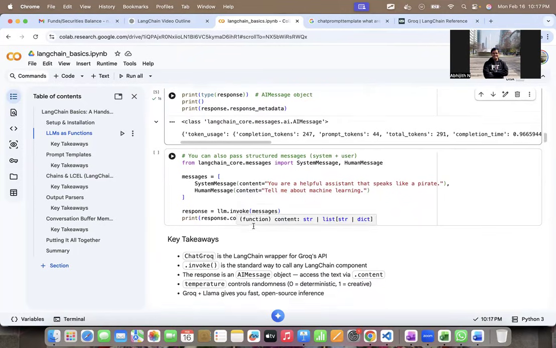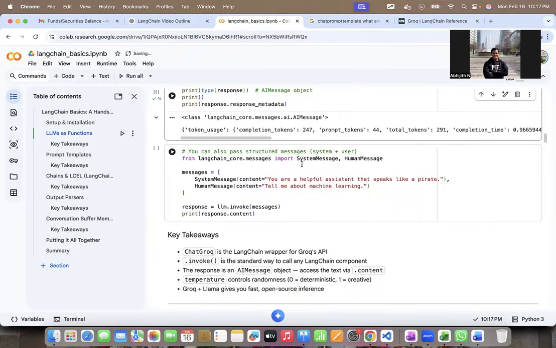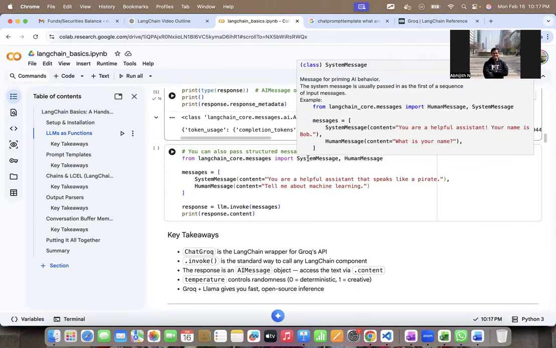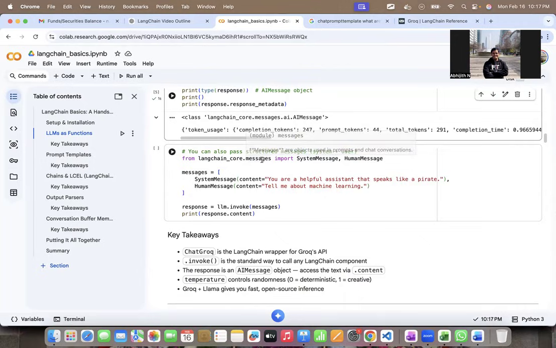You can also pass structured messages using SystemMessage and HumanMessage to this llm object and invoke it. For example, here I've imported SystemMessage as well as HumanMessage. Both of these are classes from langchain_core.messages. With these, I've instantiated the specific messages and passed a list of messages.